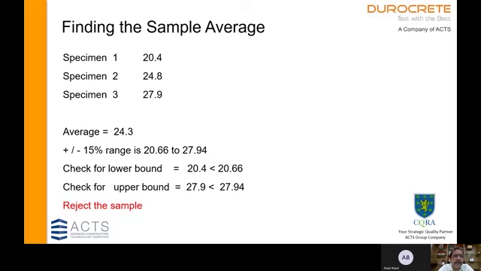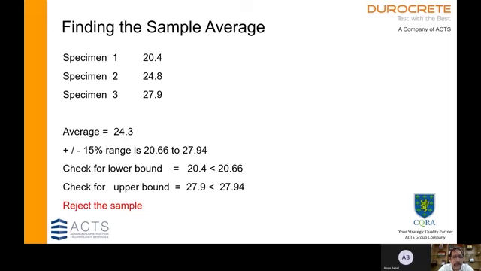Let us look at an example where specimen 1 is 20.4, specimen 2 is 24.8 and the third is 27.9. The mean of the three is 24.3. When we find the plus or minus 15% range, it is 20.66 to 27.94.